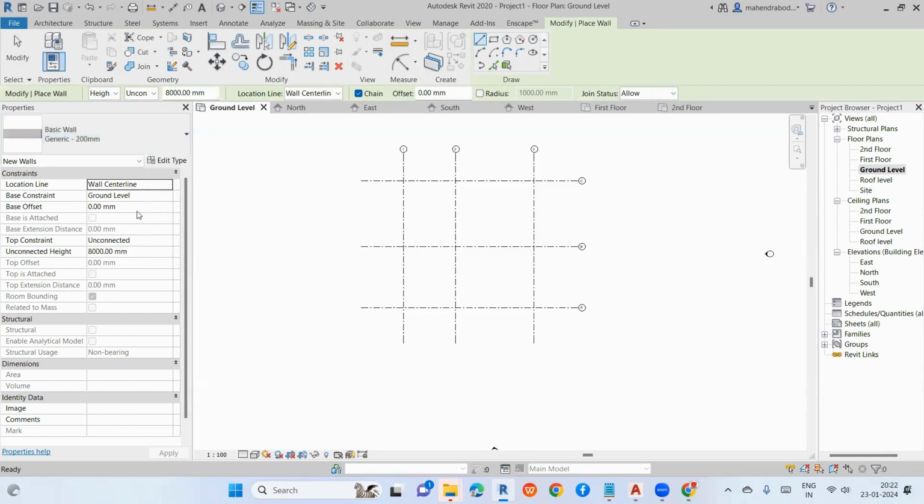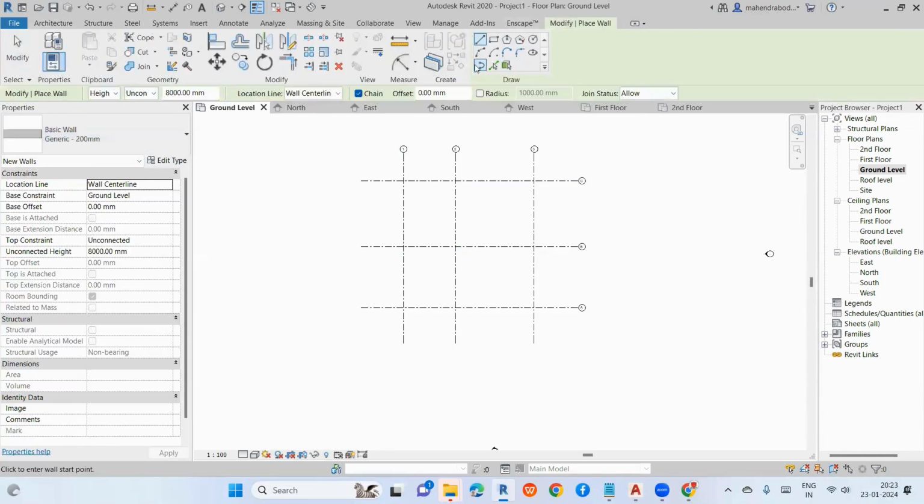But before that, I'll tell you how to draw the wall. Before drawing the wall, we have some options here. This is the height, currently unconnected. I want to draw a wall from ground floor to first floor. By default, it will take 8 meters. If you draw the wall by default, this is the draw tool command.